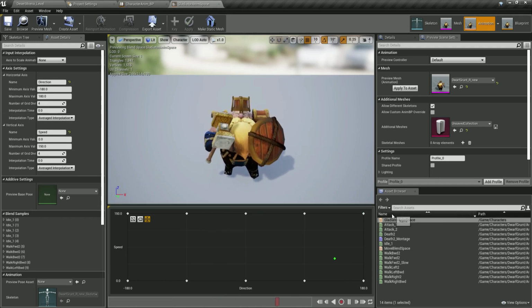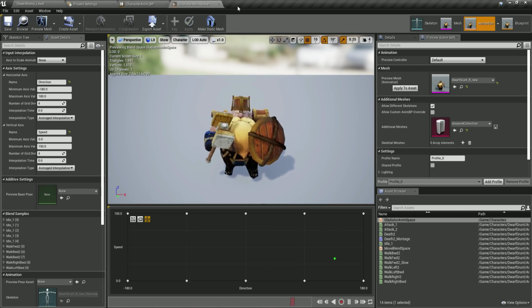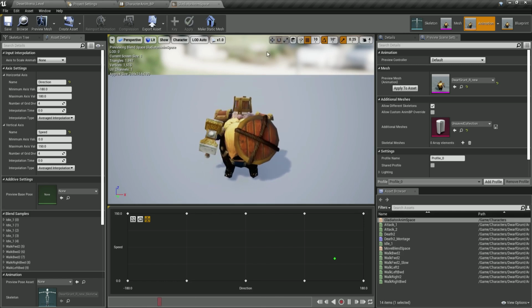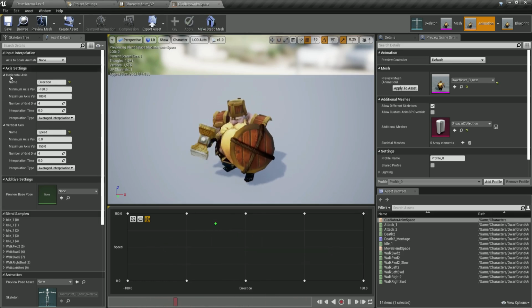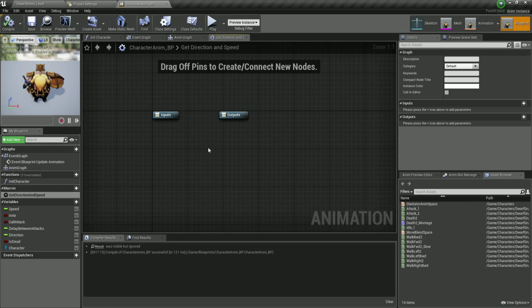And if you're not sure what a blend space is, make sure that you watch my other Unreal Engine courses, such as the one where I create a game where the time moves when you don't move, and also the one with the zombies and all the other ones that I have, because I cover that there. So I'm not gonna go into every single detail in every single course. But just in short, the blend space will blend two animations together based on these conditions over here. So we have the horizontal axis and the vertical axis. So we are going to calculate those over here inside of the get direction and speed.